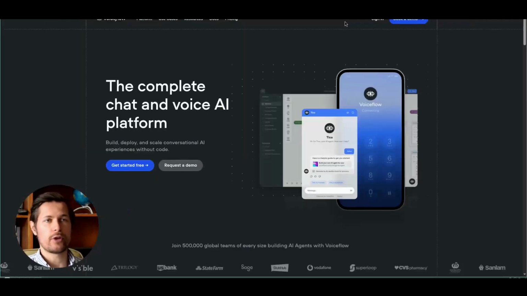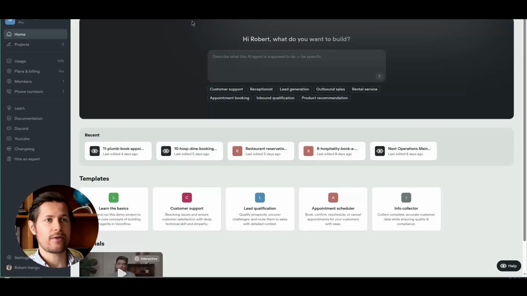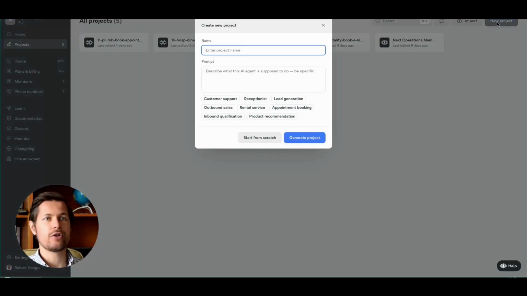We go to voiceflow.com and it looks very similar. So if you don't have an account, you can create one now. Otherwise, you can sign in. And this is how the dashboard looks. So now we go up here to projects, and here we click new project. And here we create the project name, give it any name you wish, and click start from scratch.